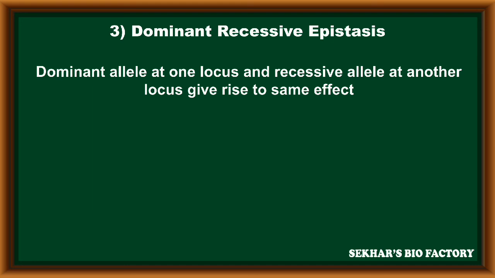The third type of epistasis is dominant recessive epistasis. In this, the dominant allele at one locus and the recessive allele at another locus give rise to the same phenotype, so that there is no change. It is one type of epistasis called dominant recessive epistasis, the third type of epistasis. So due to this interaction, one gene can mask the effect of another gene, which is called the epistasis phenomenon.